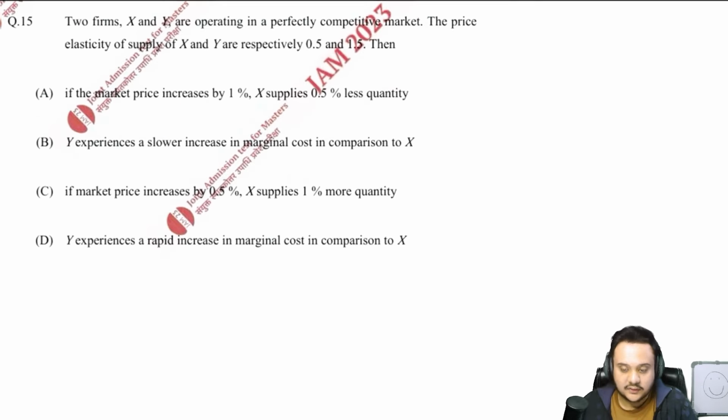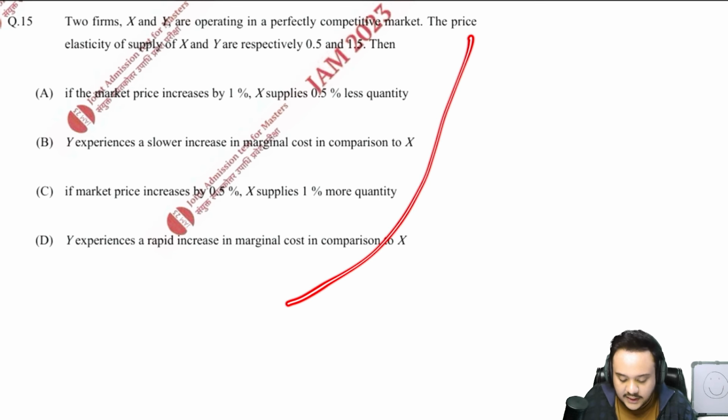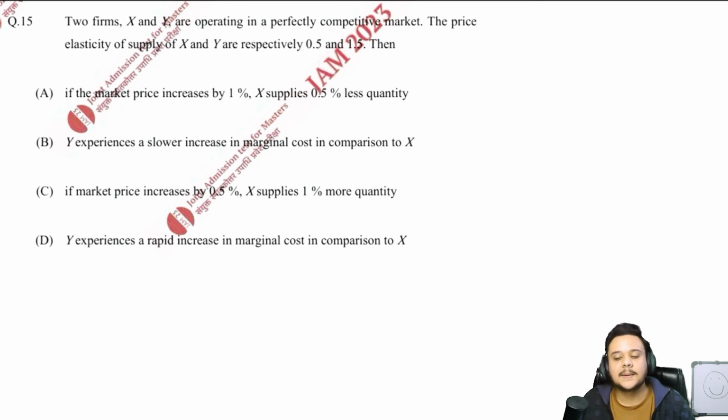Now let us read the 15th question. It says that there are two firms, X and Y, that are operating in a perfectly competitive market. Price elasticity of supply of X and Y are given as 0.5 and 1.5. This is actually a very good question, because the usual questions on price elasticity of demand or supply are not very difficult, they are very easy. This is kind of challenging to someone who hasn't really understood the concept of price elasticity, so this can actually help you a lot. Let's try and understand each of the options one by one.